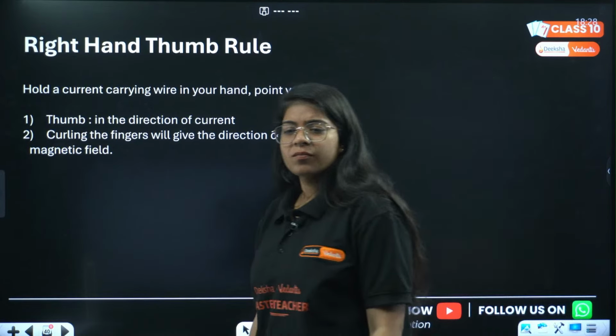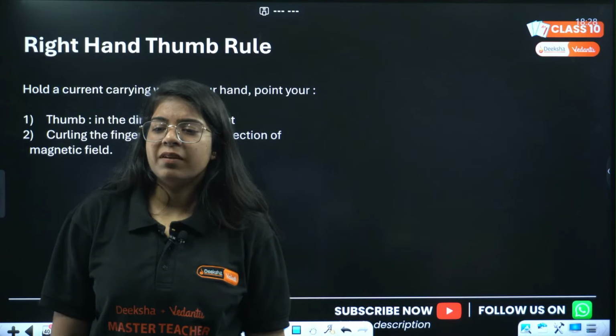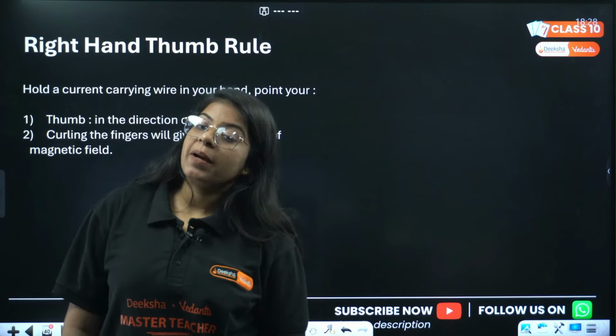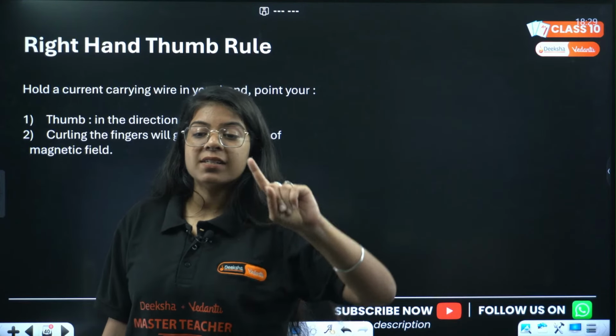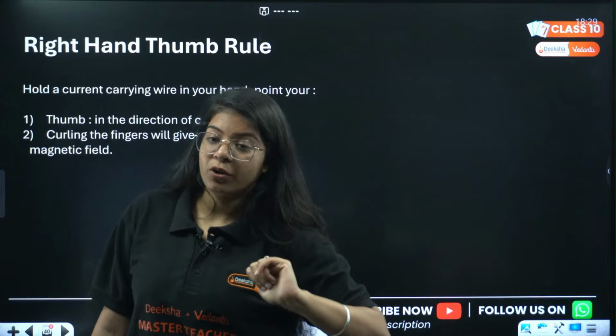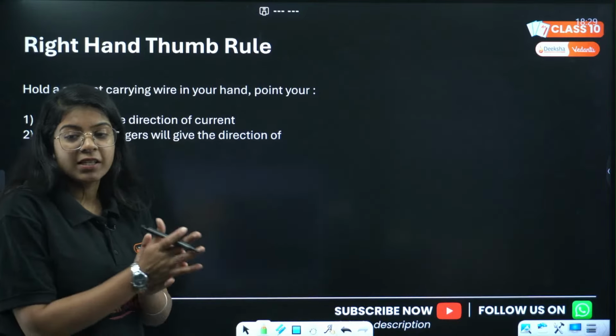If there are more number of turns, then there will be more magnetic field. Yes, that is true, but that is not the case for a straight wire. That is in the case of a coil or solenoid. We'll study about that. Let's hurry.